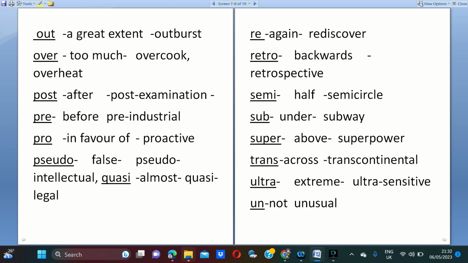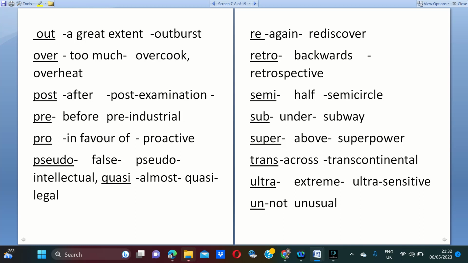Out means to a great extent. Over means too much. Post means after. Pre means before. Pro means in favor of. Pseudo means false. Quasi means almost. Re means again. Retro means backward. Semi means half. Sub means under.